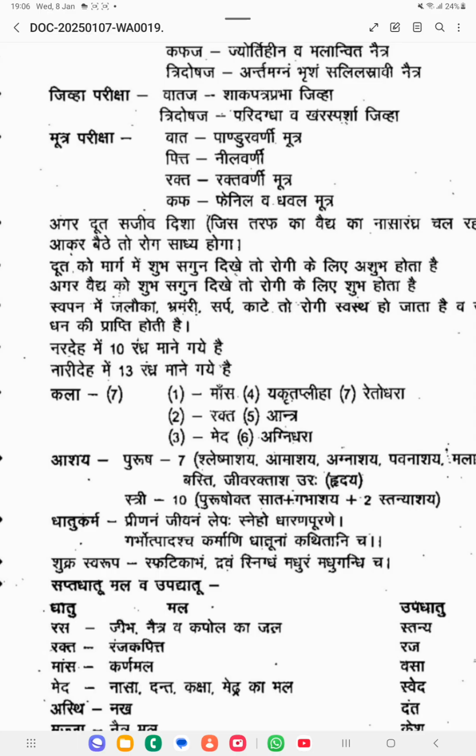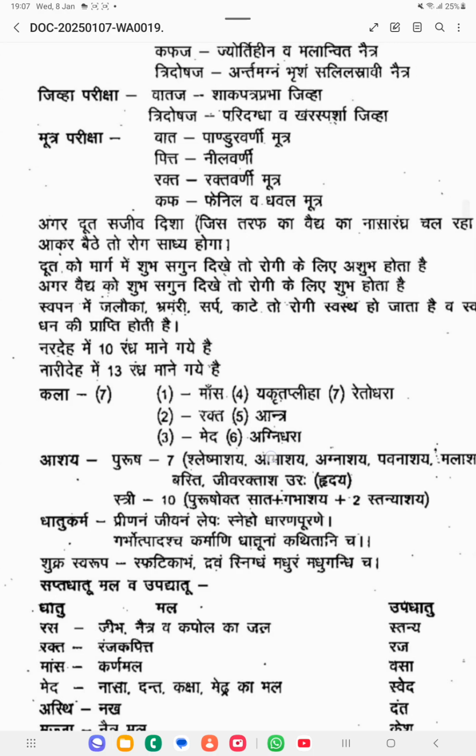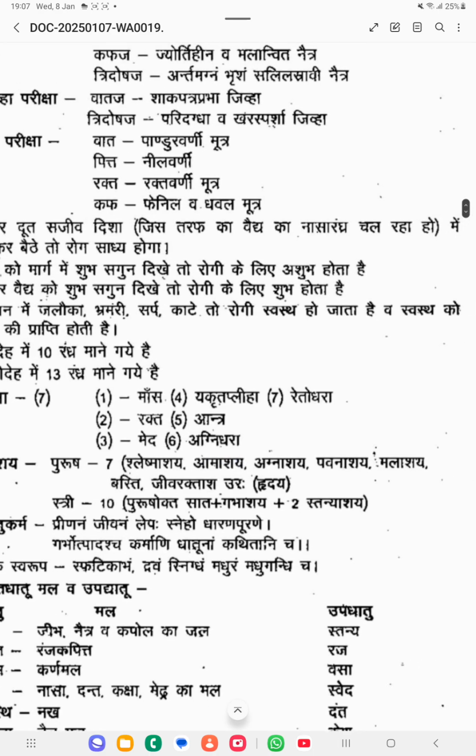So such type of things are there. That is also explained in Sharangadhara Samhita. So here he is telling that agar dhuta sajiva disha. Okay, if the patient is coming from the sajiva disha means vaidya ka nasarandra chal raha hai, which means the physician who is taking breath from one direction.